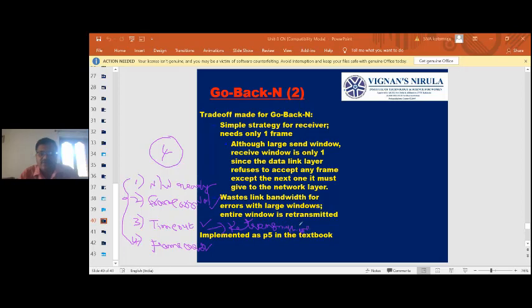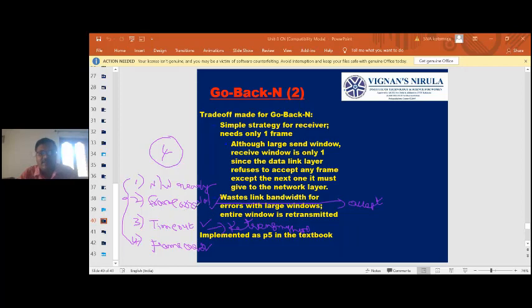What happens when a frame arrives? Accept it. That means decrement the corresponding buffer, increment the frame expected, and increment the expected acknowledgement.